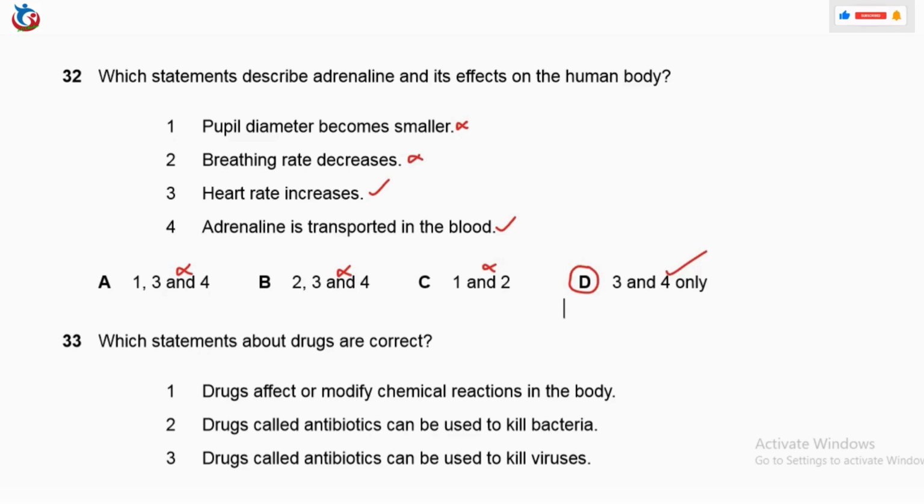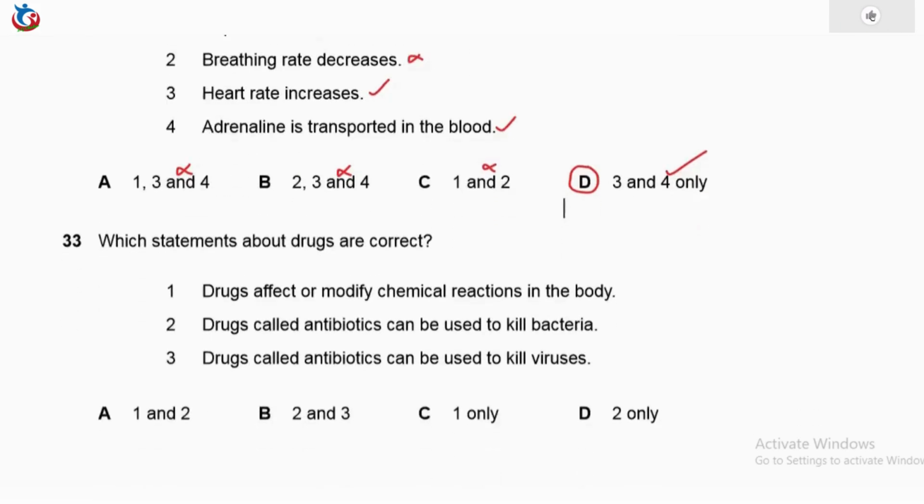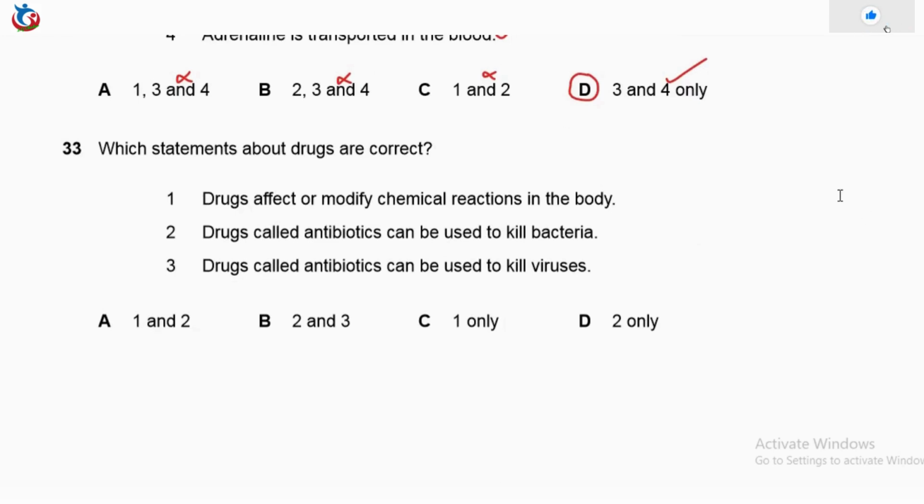So with this, we now move to question 33, which says, which statements about drugs are correct? 1. Drugs affect or modify chemical reactions in the body. That is correct about drugs. They modify and affect. Number 2. Drugs called antibiotics can be used to kill bacteria.